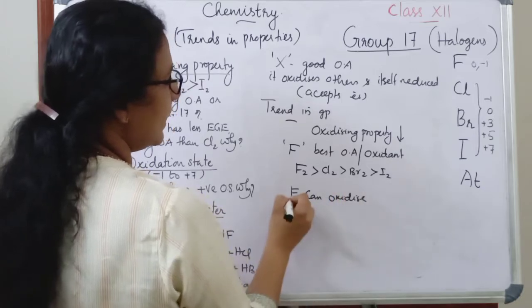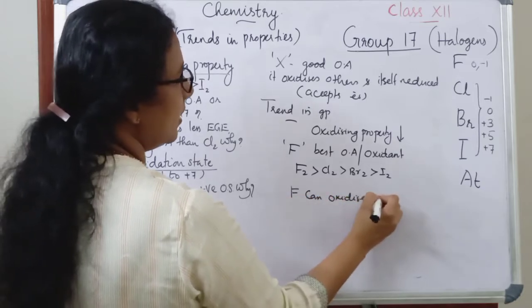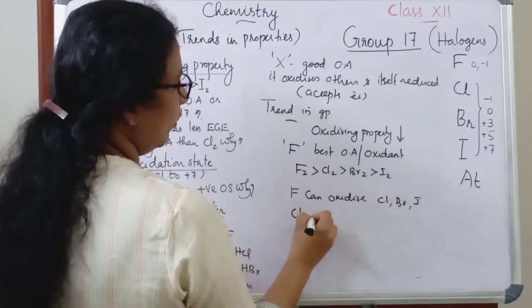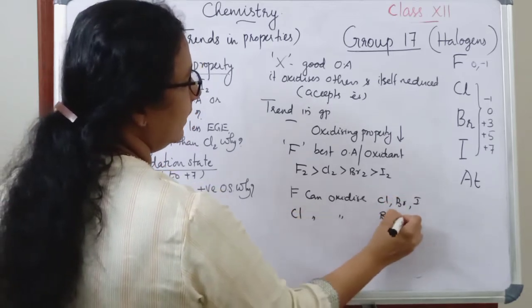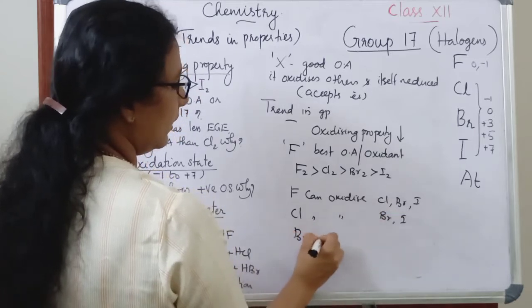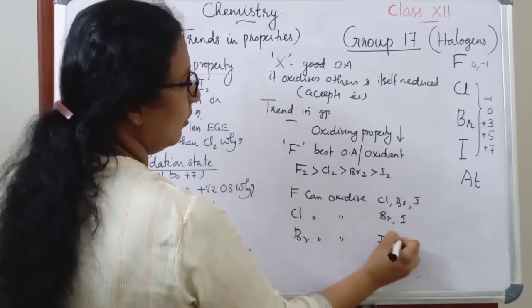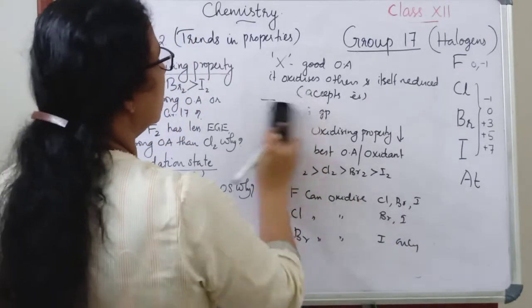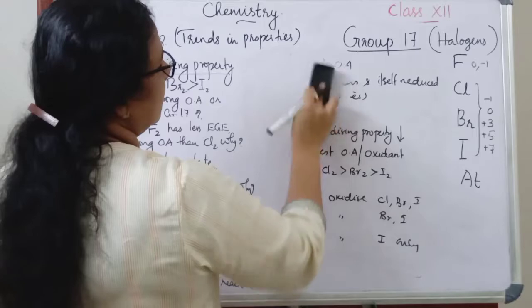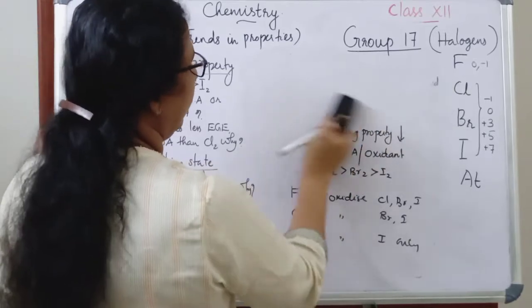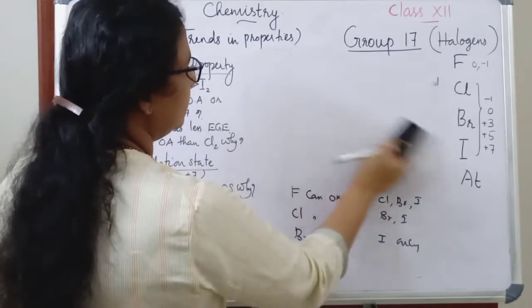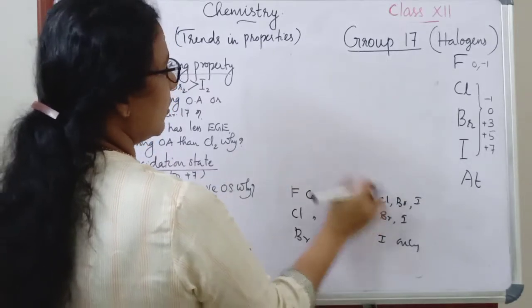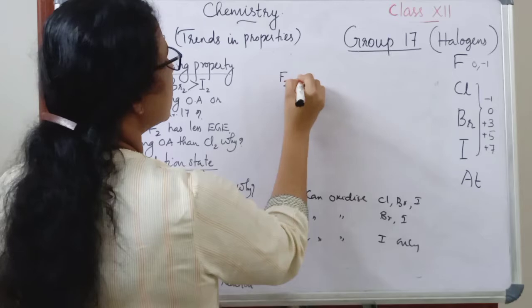Since it is the best oxidizing agent, fluorine can oxidize chlorine, bromine and iodine. Then chlorine can oxidize bromine and iodine. Bromine can oxidize iodine only. So let's see the equations. So fluorine can oxidize chlorine.